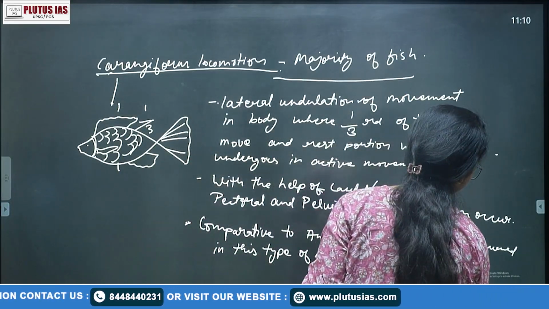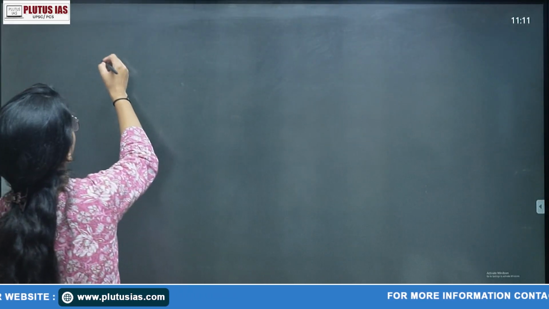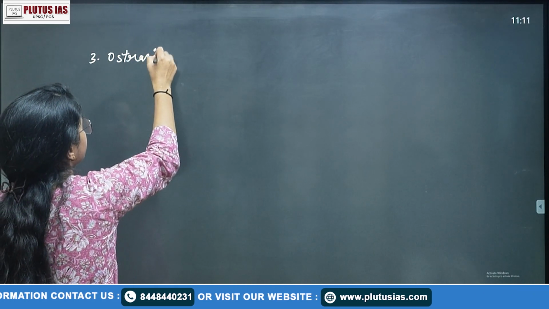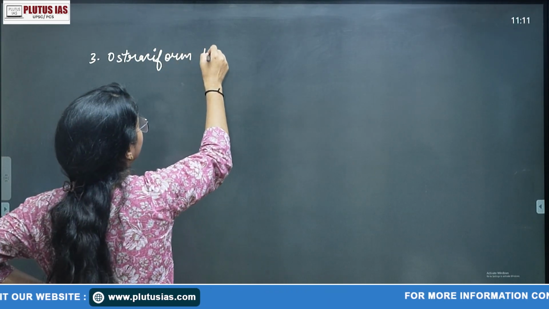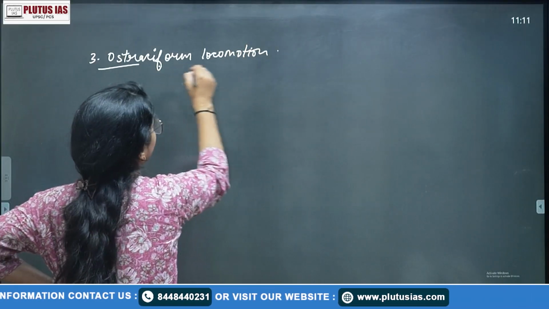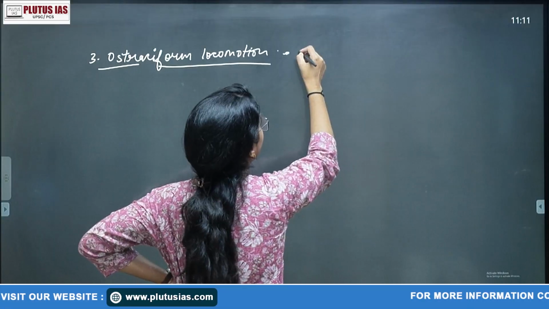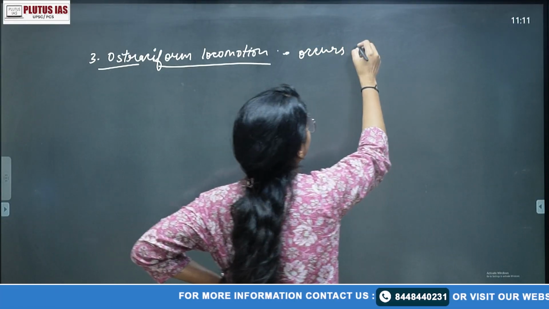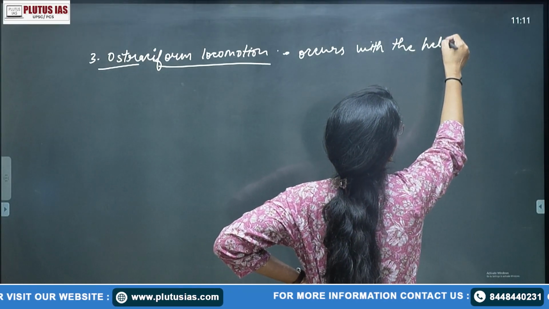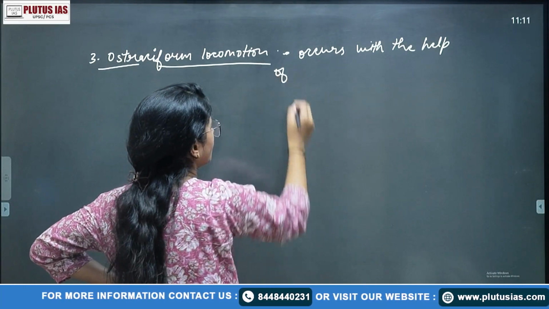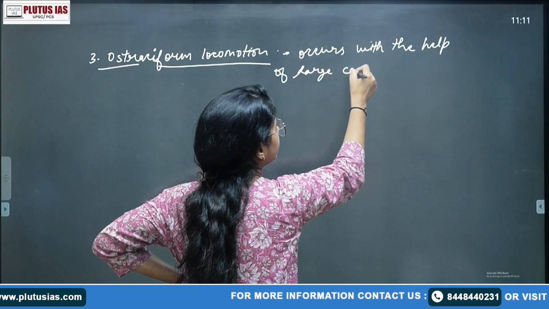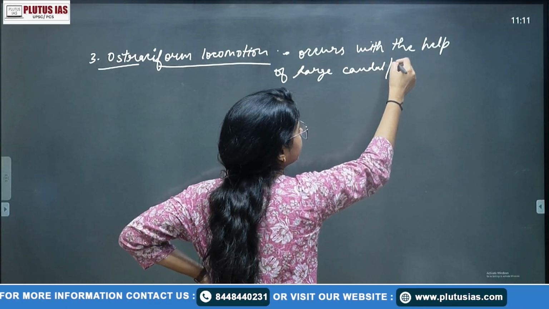So last is your ostraciform locomotion. What is this? This type of locomotion occurs with the help of caudal or tail fins.